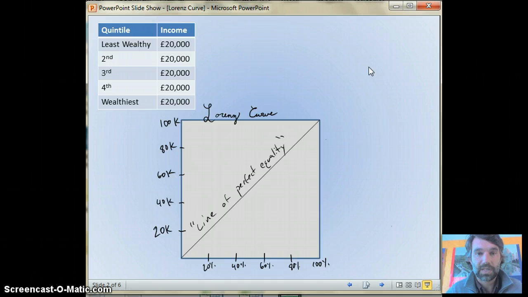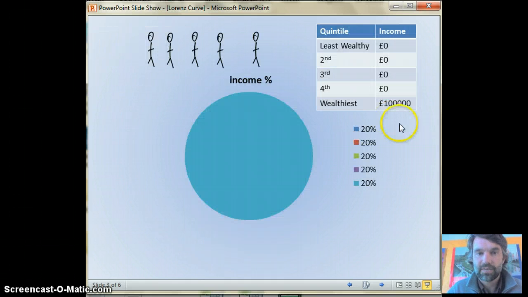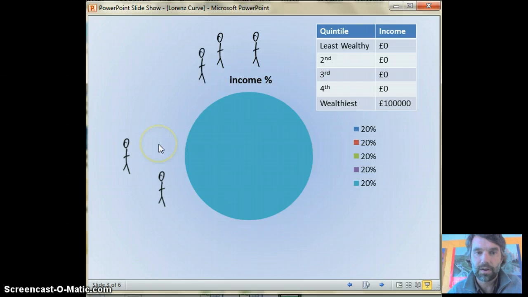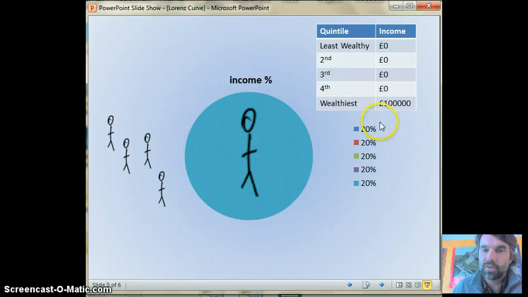And again, this represents if everyone in the country had the exact same amount of income. All right, well now let's look at the exact opposite of that. So again, we see that each one of these is 20% of the population, but the least wealthy don't get any of the income. They're left out. Second least wealthy, same thing. They're left out. Third and the fourth, same thing. And the fifth controls all of the money. That's why I showed them awfully big here.